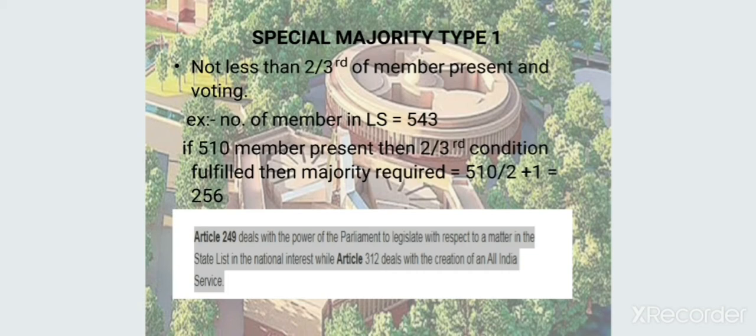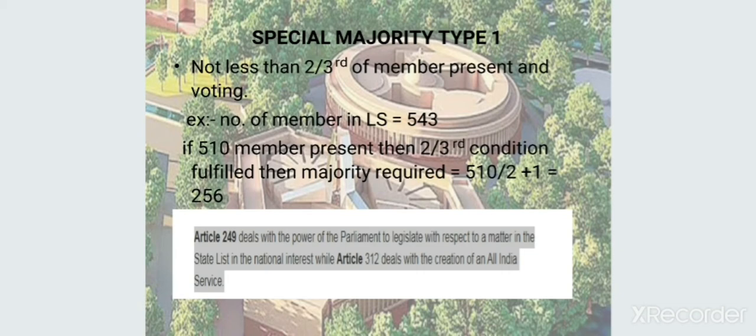For example, if the Lok Sabha has 543 members and that day 510 members are present, then it ticks the two-thirds criterion. Two-thirds of members are present and voting on the issue. Now the majority requirement is 510 divided by 2 plus 1, that comes to 256.